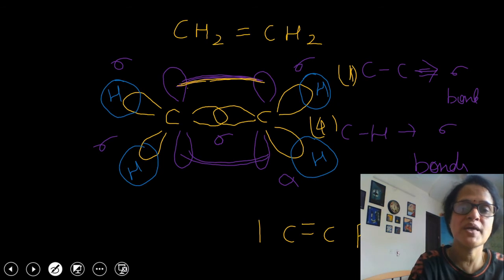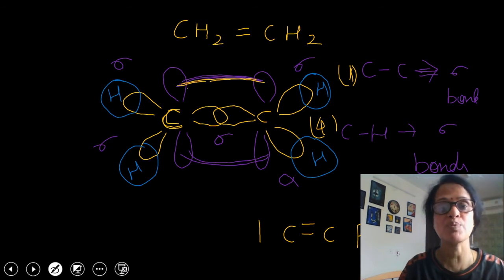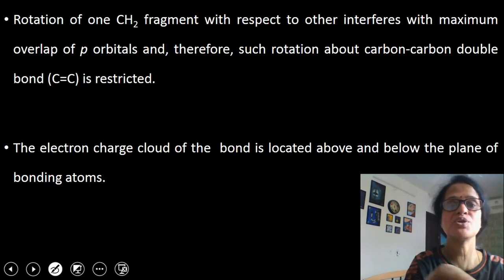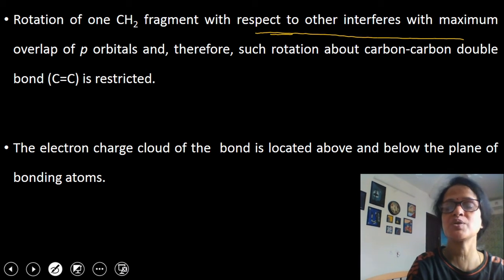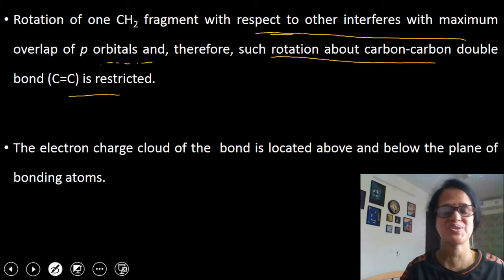Just look carefully at this CH2 portion. Because of the presence of the double bond, the rotation of one CH2 fragment with respect to the other is not possible. The rotation of one CH2 fragment with respect to the other interferes with the maximum overlap of p orbitals. Therefore, such rotation about the carbon-carbon double bond is restricted. So rotation around the carbon-carbon double bond is not possible.